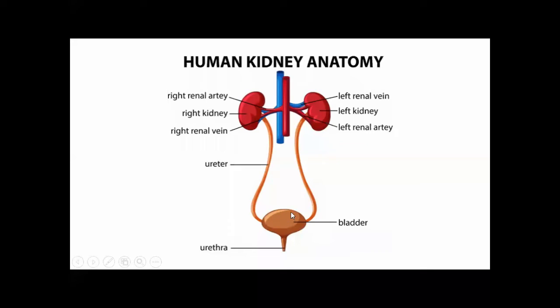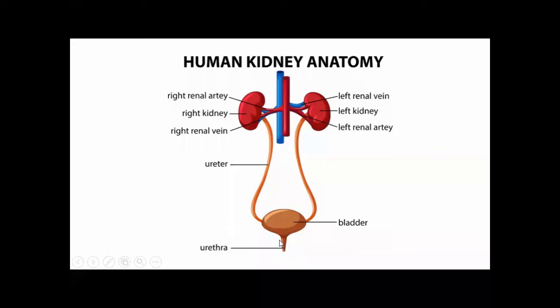Now come to the urinary bladder. This is the urinary bladder. It is a bag-like structure. It is broader at the upper side and a little bit narrower at the lower side. It stores urine temporarily until it is released from the body. Now come to the urethra.